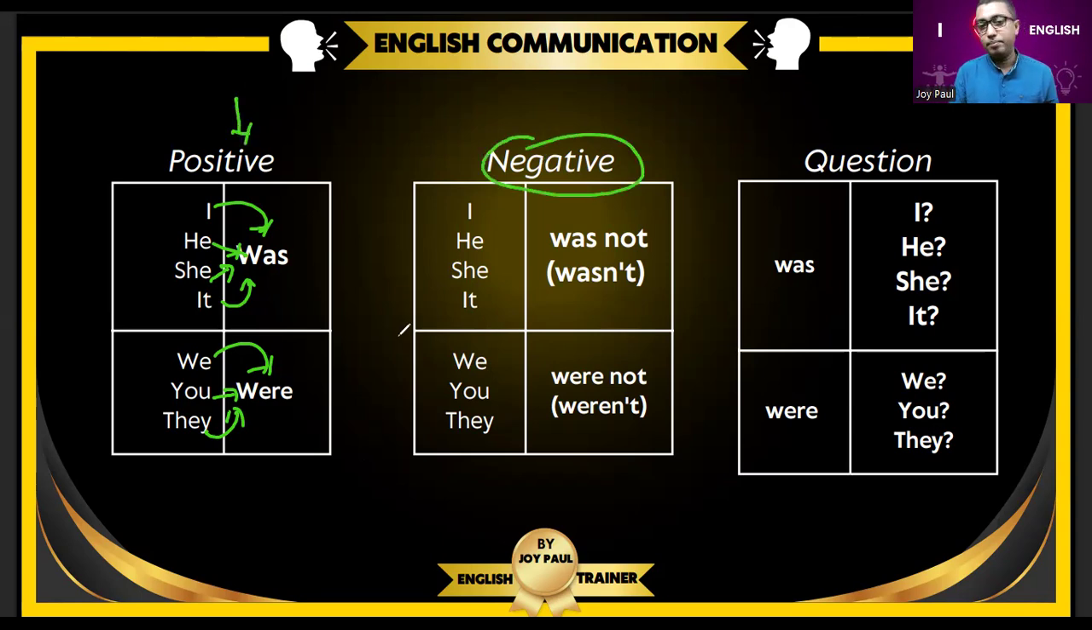Now, negative. How to say? I was not, or I wasn't. He was not or he wasn't. She was not or she wasn't. It was not or it wasn't. Clear? How to say we? We were not. You were not. They were not. Clear? Great.